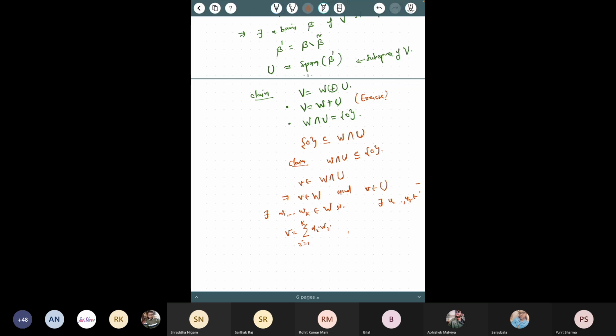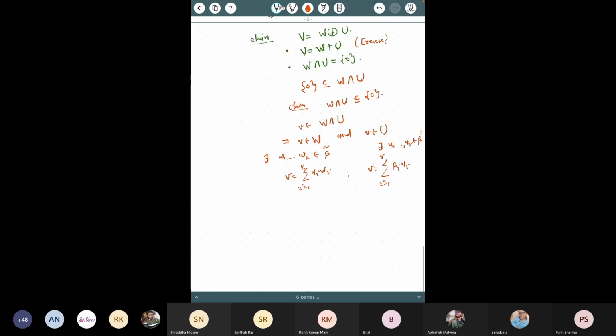So maybe I can write it in this way, not in W, because we have a basis, so you can clearly say that this is in B tilde and this is in B dash, such that V is equal to summation Bi Ui, i equal to 1 to R, where these alpha i's and beta i's are scalars. Now both of these expressions, this linear combination, equal V, so you can equate them, and this implies what? This implies that alpha i Wi minus beta i Ui equals 0, i equal to 1 to k and i equal to 1 to R.